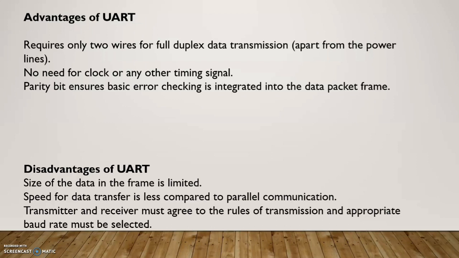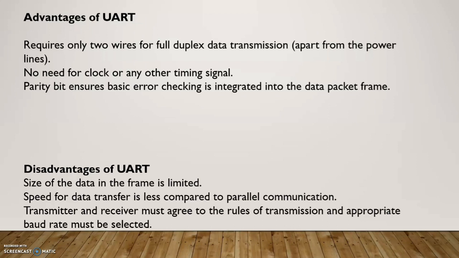Okay. Then the disadvantage is that the size of the data in the frame is limited and the data transfer speed is limited. We discussed that in the beginning itself. And the transmitter and the receiver must agree on the rules of transmission, that is, mainly the baud rate.